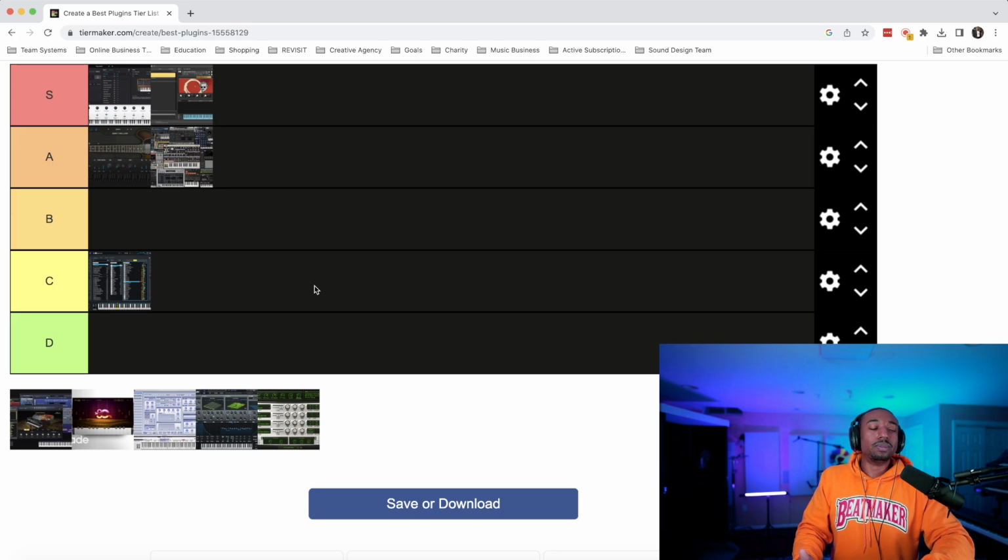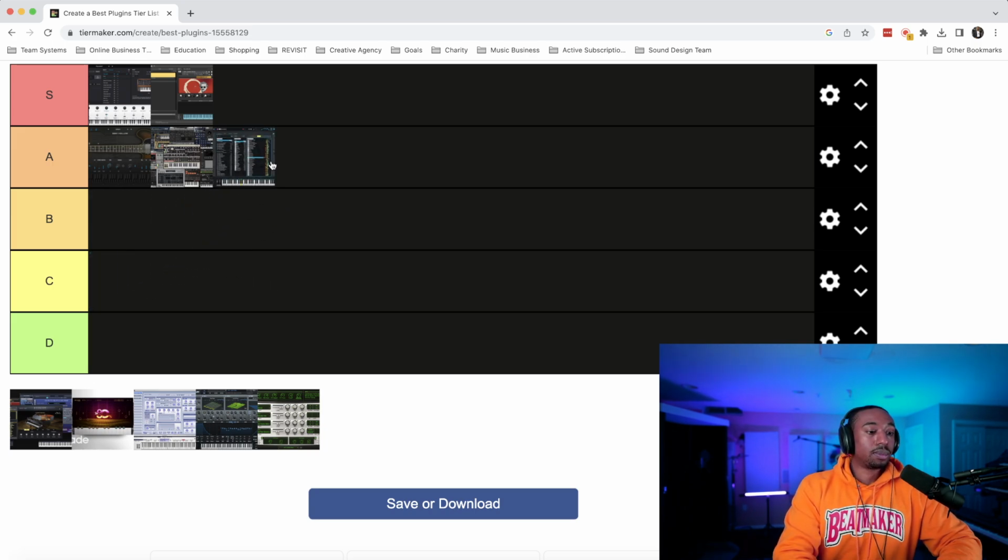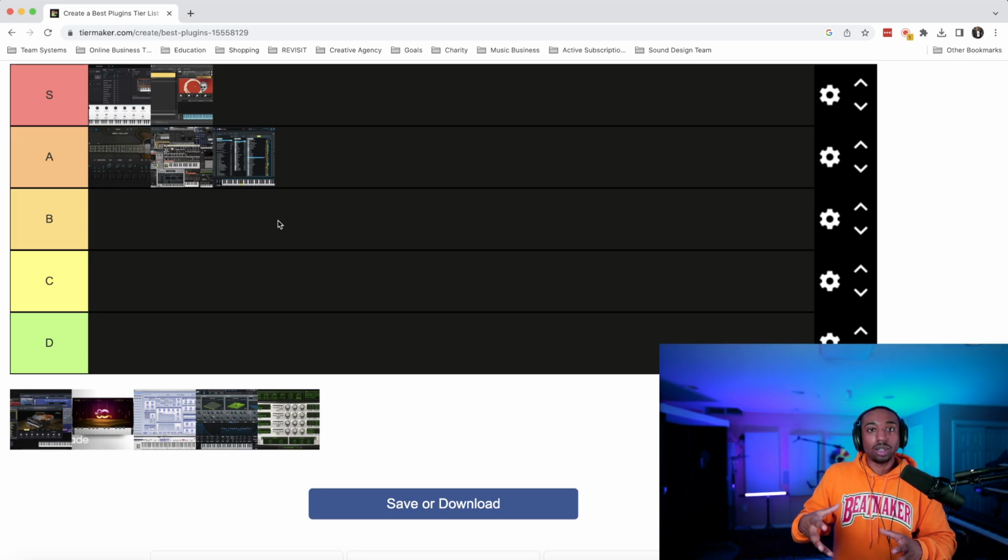Word of mouth, people really don't talk about Nexus. And for that reason, I'm going to keep it at C level. They just don't talk about it. Fourthly is sound quality. For the sound quality of Nexus, I'm going to rank this back up to A because the sounds are so good because they're so heavily curated. You get the tropical house sounds, they all sound like tropical house.